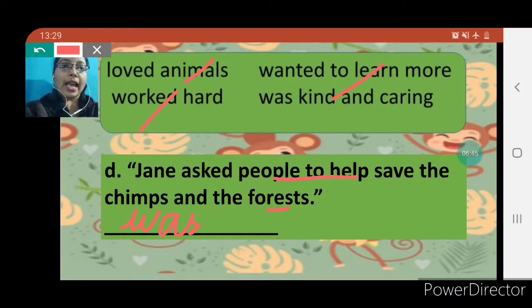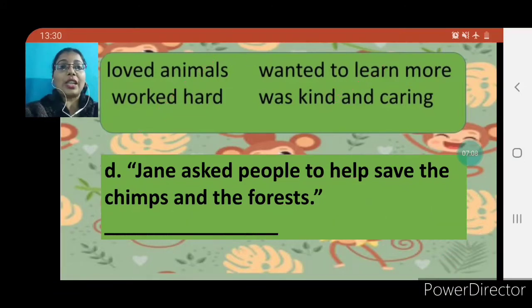So, was kind, K-I-N-D, kind, and caring, C-A-R-I-N-G, caring. This is your answer. Okay, children? So, Jane asked people to help save the chimps and the forests, was kind and caring. She was very much kind and caring also.